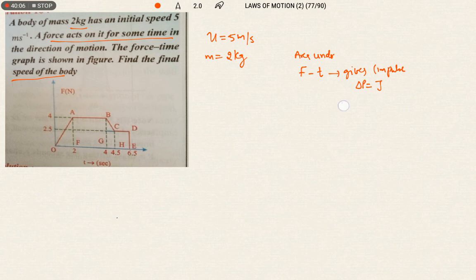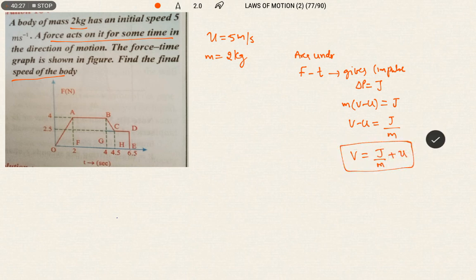Impulse is nothing but m into (v minus u). Our aim is to find the final speed of the body. So v minus u equals J by m. Therefore v is equal to J by m plus u, which is the final speed of the body.